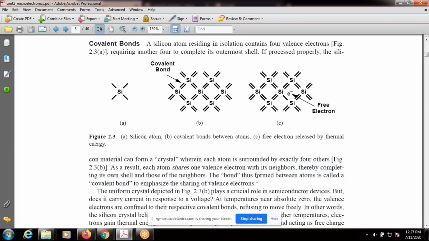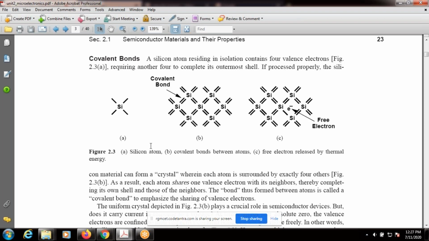We are mainly concentrating on the silicon atom. Why? Because silicon is the most popular semiconductor material. We use silicon for manufacturing microelectronic devices. Silicon has atomic number 14, and its outermost shell contains only 4 electrons. If processed properly, the silicon material can form a crystal where each atom is surrounded by exactly 4 others.